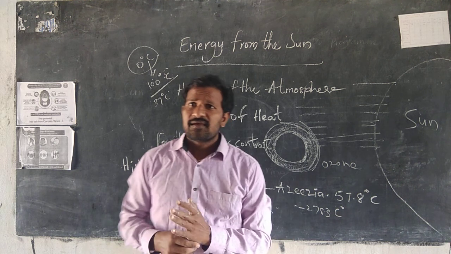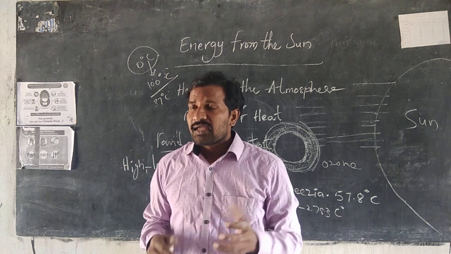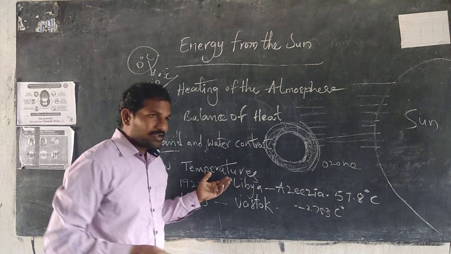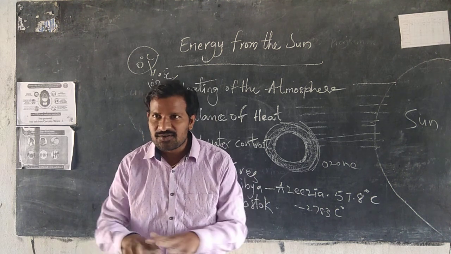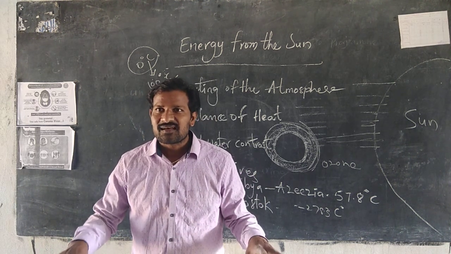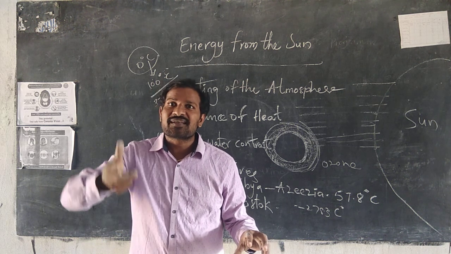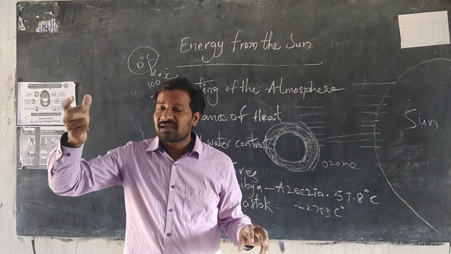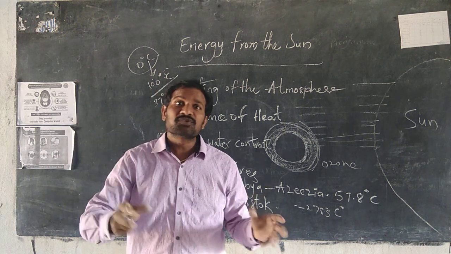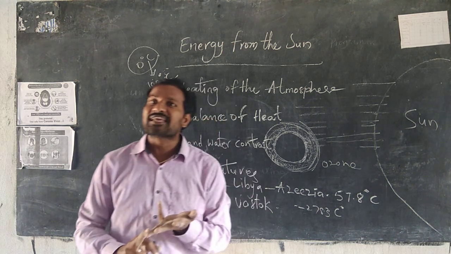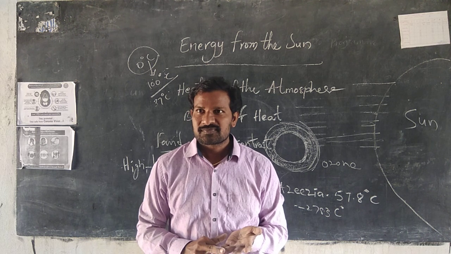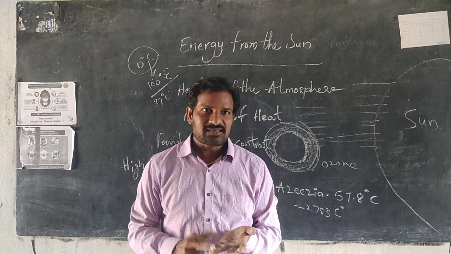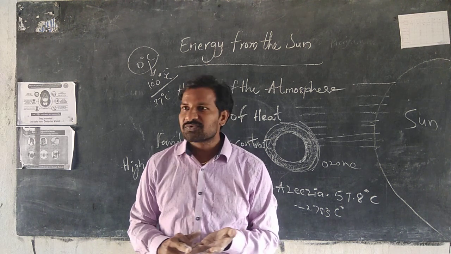Same way, if there is no Earth radiation, automatically carbon dioxide increased. But how can we use diesel and petrol vehicles? Those vehicles release CO2.